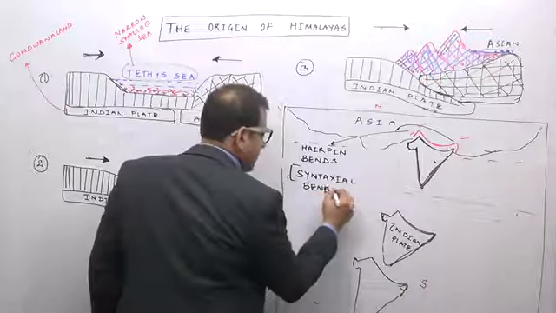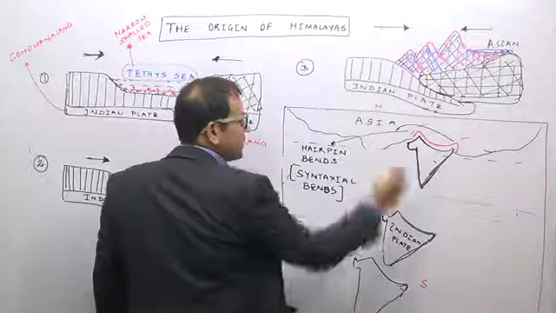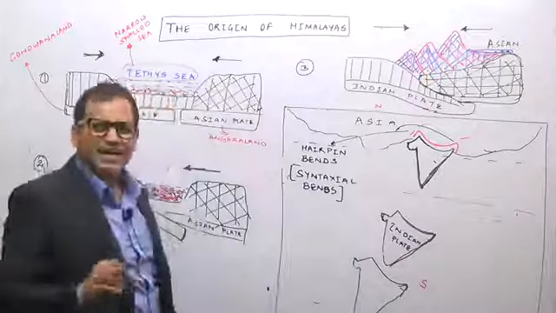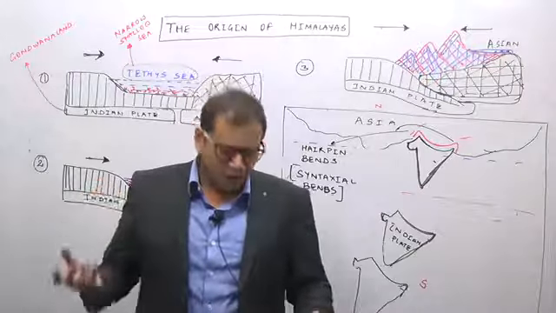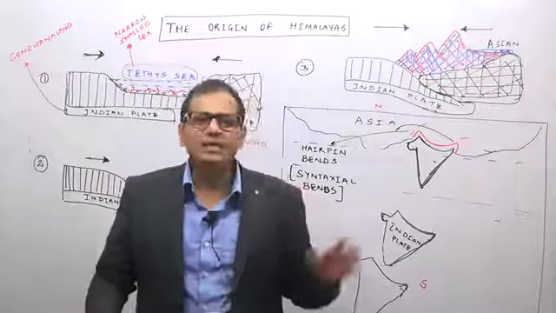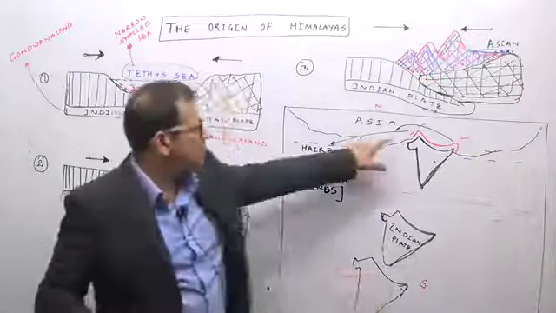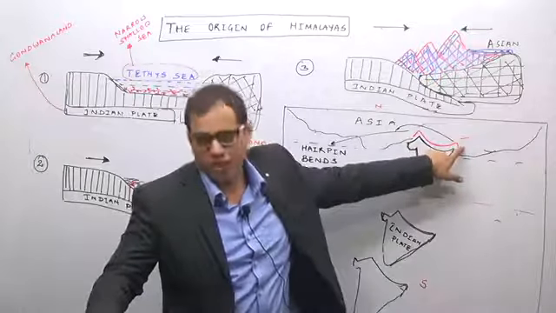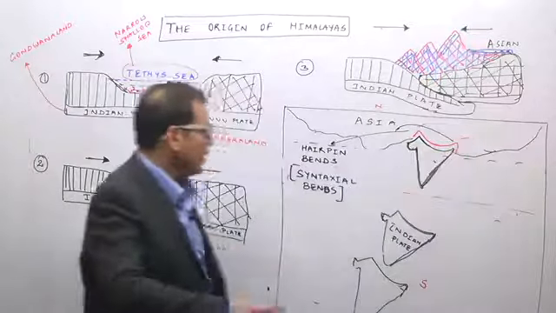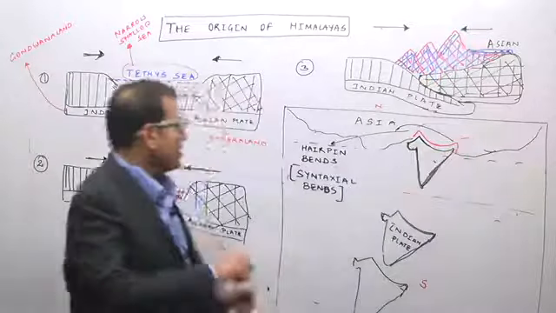The syntaxial bends in the Himalayas are represented by, we will do that again in the next lecture, in the introduction of the Himalayas, the Nanga Parbat mountain to the west and the Namcha Barwa mountain in the Arunachal China border to the east. Now, the second point to remember about the Himalayas is they are convex to the south.